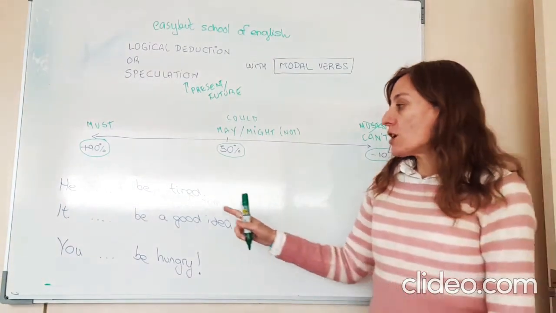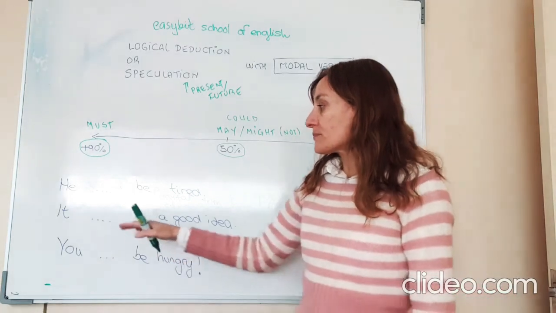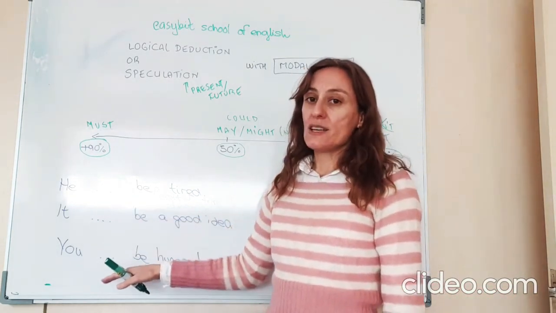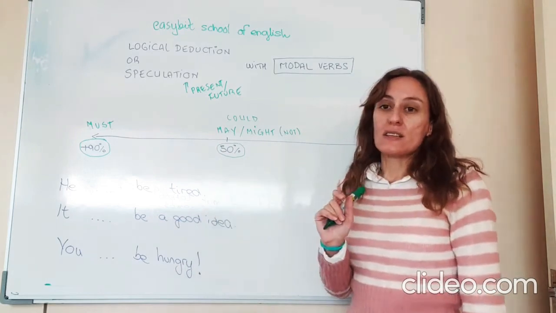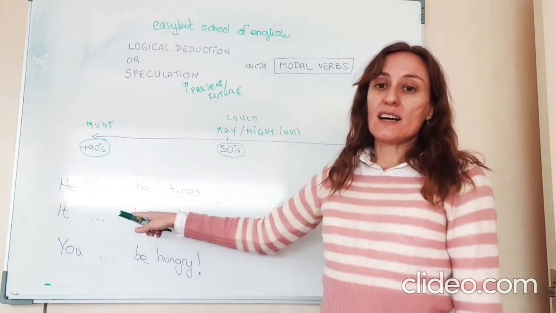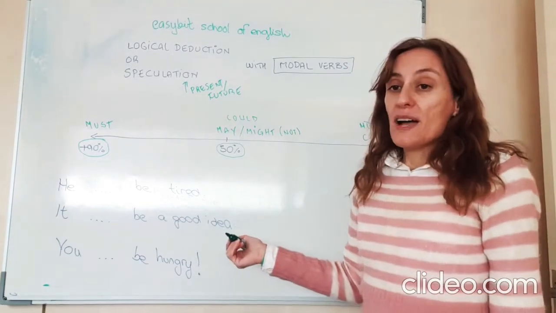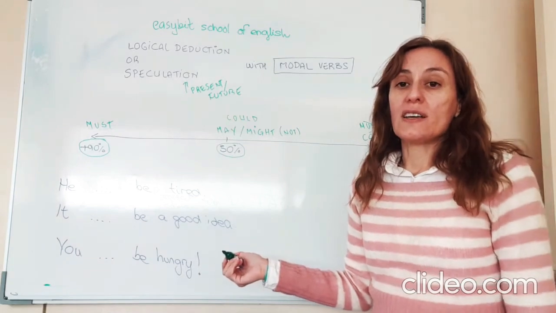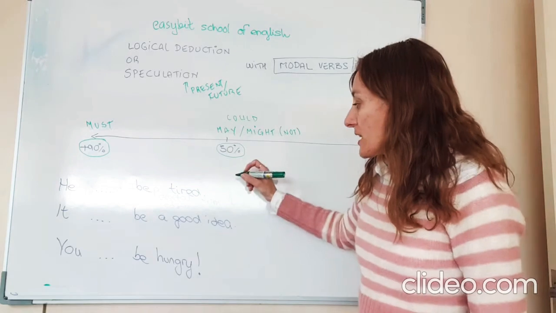Okay? So look at three possible examples. I have three sentences that I need to complete with one of these modal verbs. If I say he, be tired. Well, it depends on how confident I am that the information is true, so I probably need a little more information.